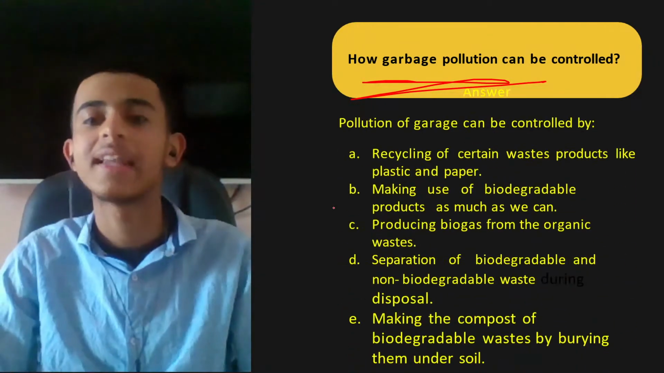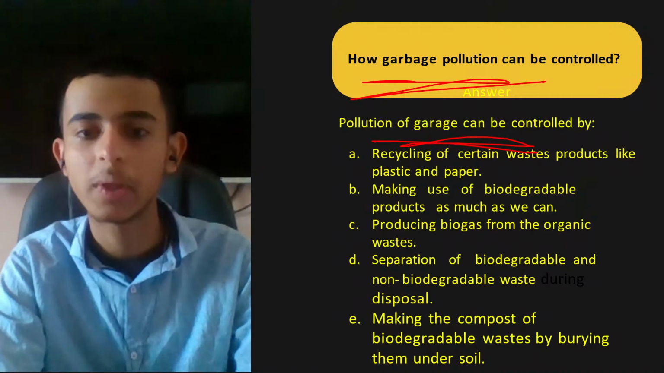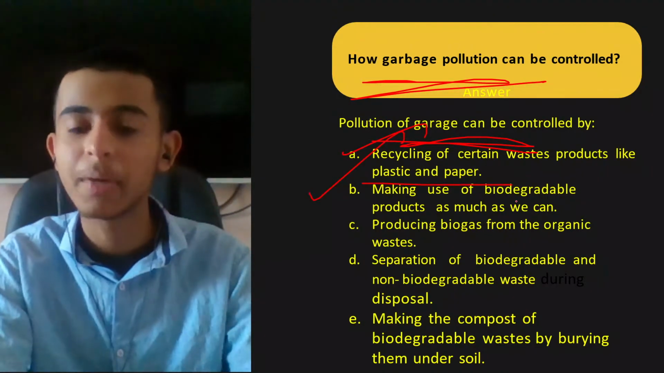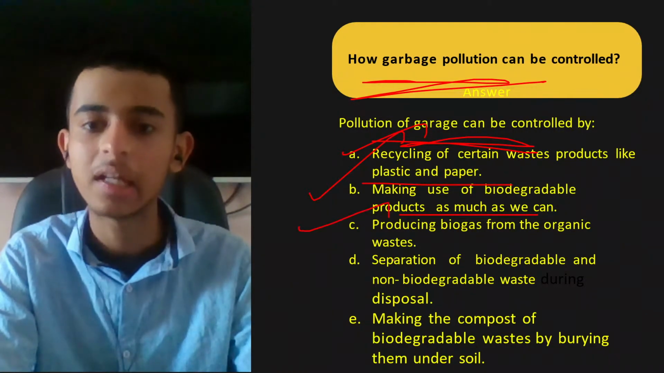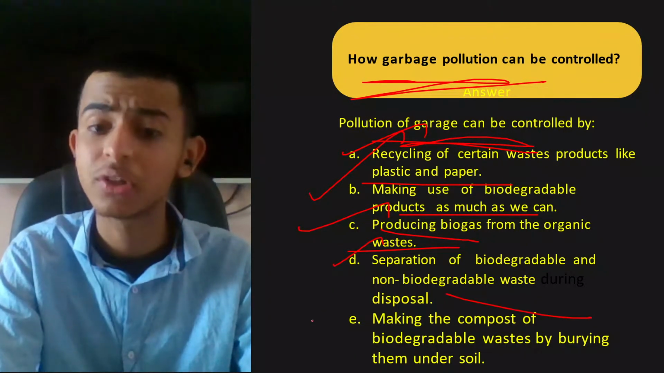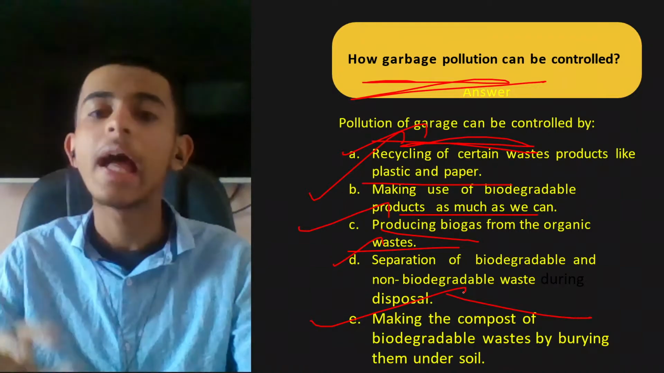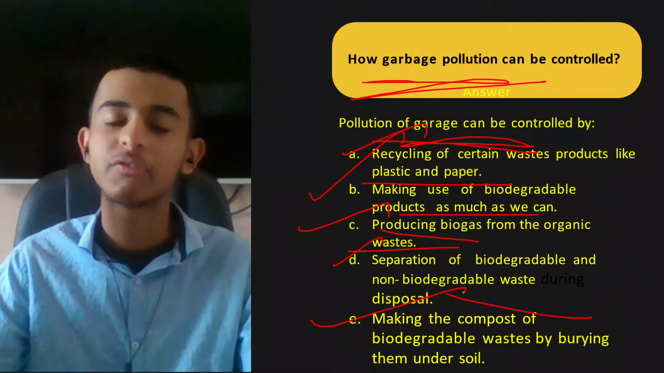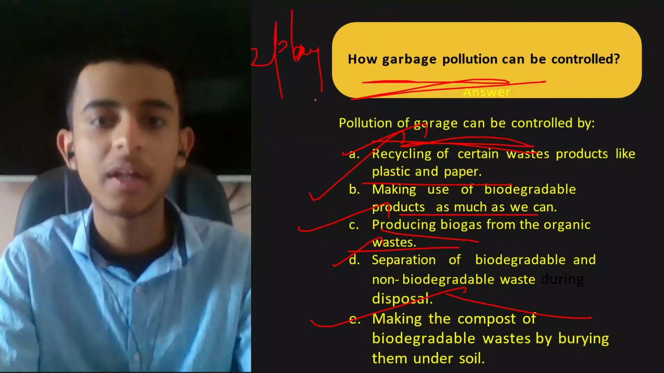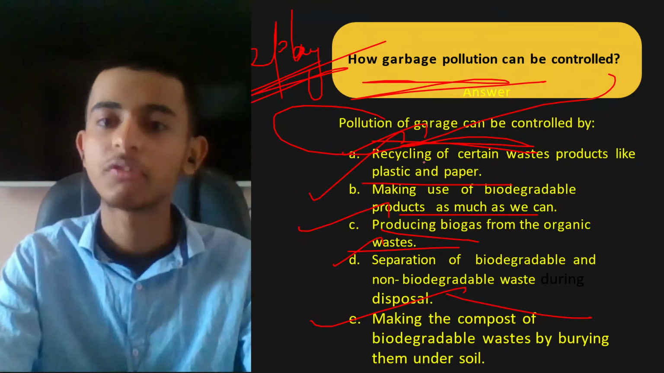Okay. And here's the answer. Pollution of garbage can be controlled by a few ways: recycling of certain waste produced like plastic and paper, making use of biodegradable products as much as we can, producing biogas from organic waste, separation of biodegradable and non-biodegradable during disposal, making compost of biodegradable waste. I am not teaching this because I've already taught it a few minutes ago. So if you haven't watched, you can watch the replay of the session. Okay, everyone? You can definitely. I've taught this.